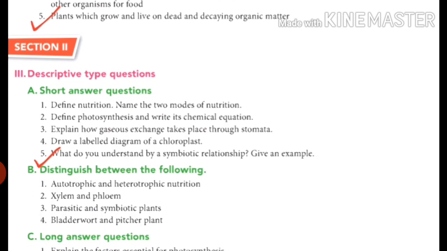Then take out the short answer questions. Short question number 5: What do you understand by a symbiotic relationship? Give an example. You will get the answer to this question from today's topic.